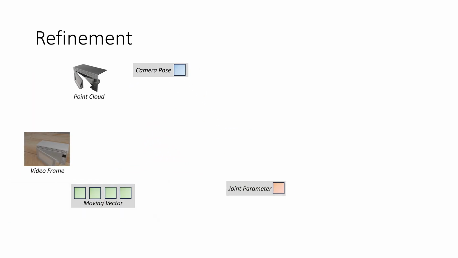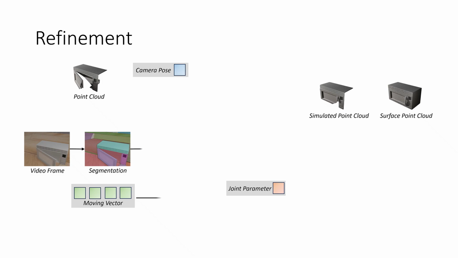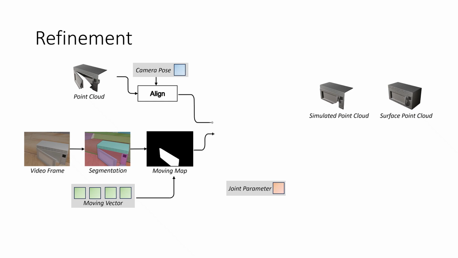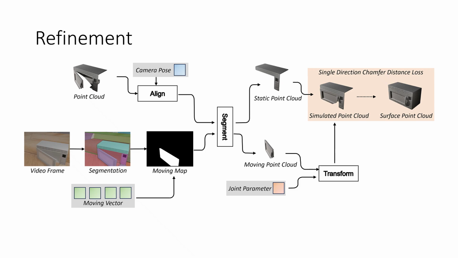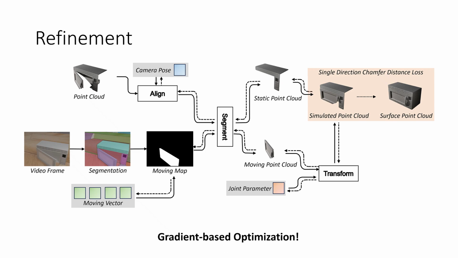Intuitively, if the predictions are perfect, we can transform any observed point cloud to the initial state. It should align well with the surface of the object. We first do part segmentation for the video and compute the moving map. Concurrently, we align the object point cloud with the camera pose and segment it into static and moving parts. Then, we transform the moving part back to its initial state using the estimated joint parameters. By computing a single-direction chamfer distance to the surface point cloud, we can establish an end-to-end differentiable computation graph, enabling us to apply gradient-based optimization to optimize the predictions.